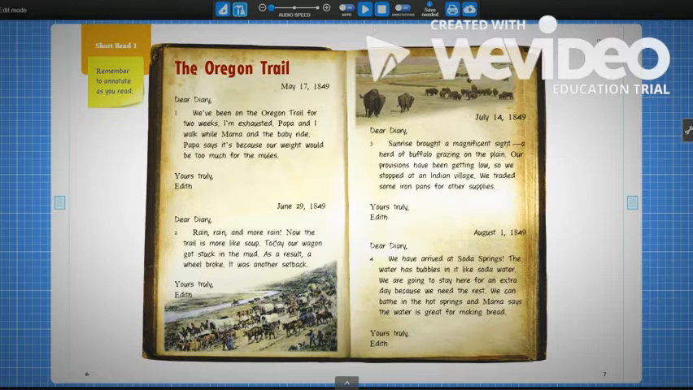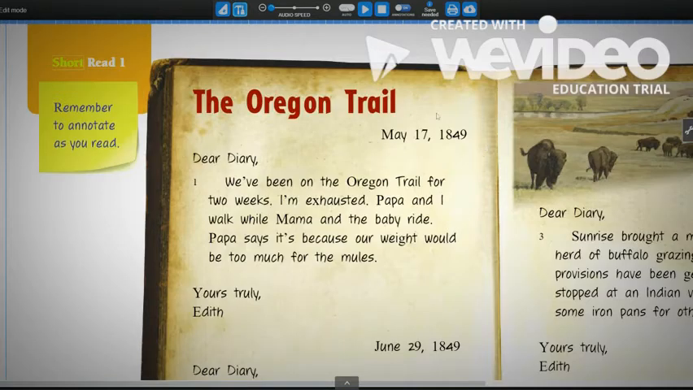So as we read through the first time, we read all of the diary entries. Now we're going to focus on just looking at one diary entry and reading it carefully. May 17th, 1849. Dear Diary, we have been on the Oregon Trail for 2 weeks. I'm exhausted. Papa and I walk while Mama and the baby ride. Papa says it's because our weight would be too much for the mules. Yours truly, Edith.